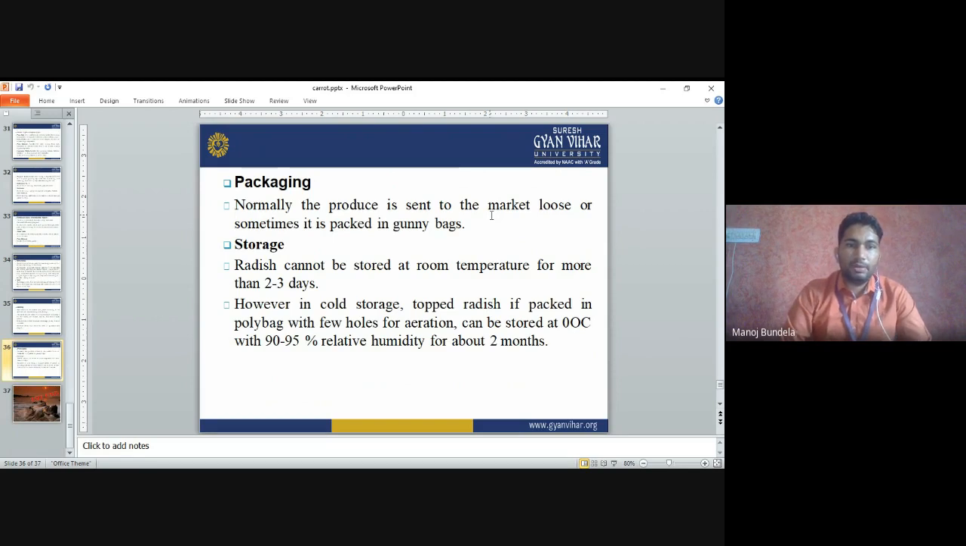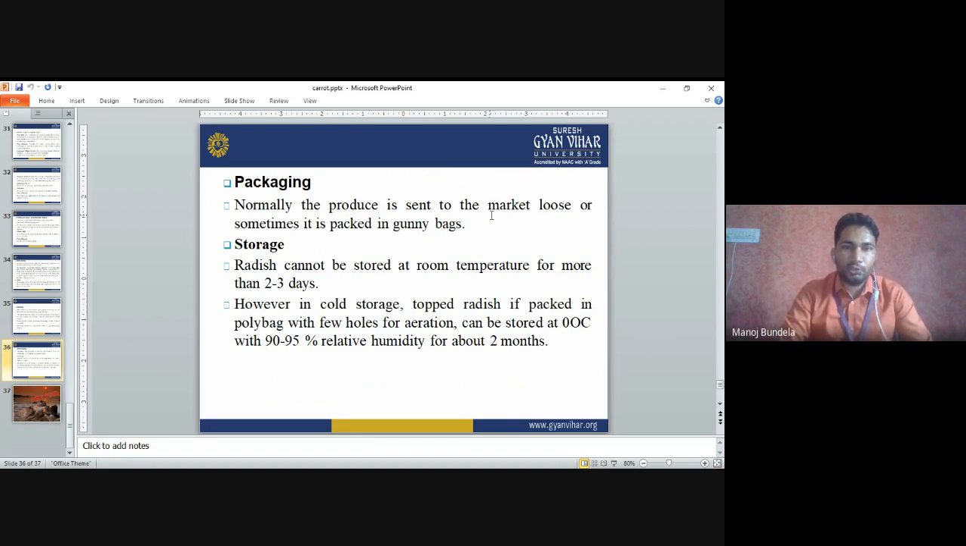Packing. Normally the produce is sent to the market loose and sometimes it is packed in gunny bags. Normally we can use loose or gunny bags for selling in the market. Storage. The radish can be stored at room temperature for 2 to 3 days.